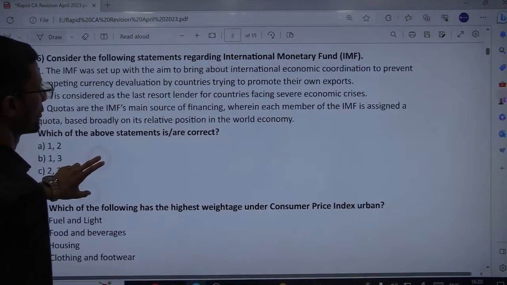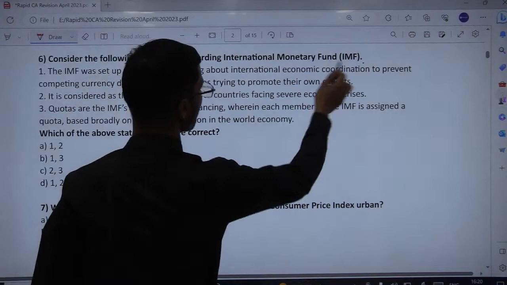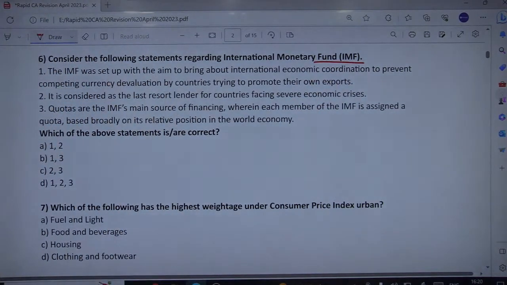Next is related to the International Monetary Fund, IMF. Basically it looks after the BOP crisis of the countries. So IMF, kindly read the statements. The IMF was set up with the aim to bring about international economic coordination to prevent competing currency devaluation by countries trying to promote their own exports. It is considered the last resort lender for countries facing severe economic crisis, and quotas are the IMF's main source of financing, wherein each member of the IMF is assigned a quota based broadly on its relative position in the world economy. Yes, so the first statement is very much correct.